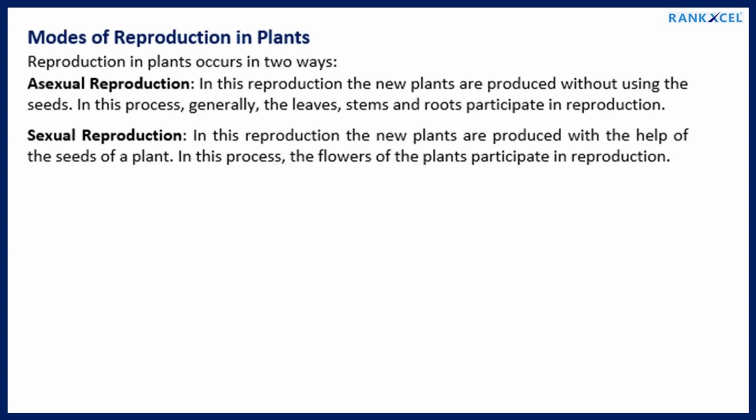Modes of reproduction in plants. Reproduction in plants occurs in two ways. Asexual reproduction: in this reproduction the new plants are produced without using the seeds. In this process, generally, the leaves, stems and roots participate in reproduction. Sexual reproduction: in this reproduction the new plants are produced with the help of the seeds of a plant. In this process, the flowers of the plants participate in reproduction.